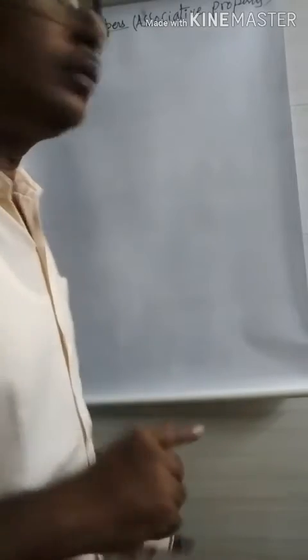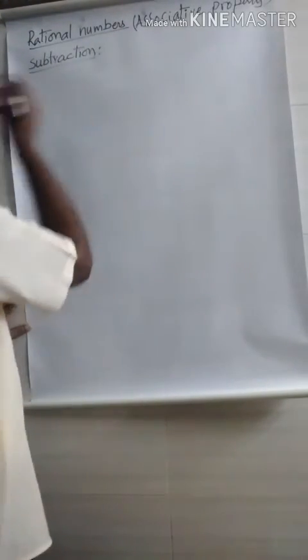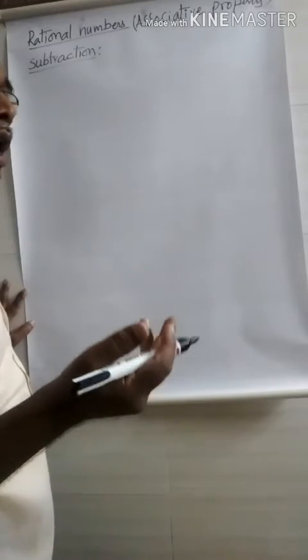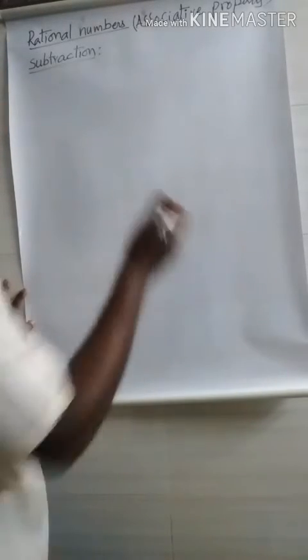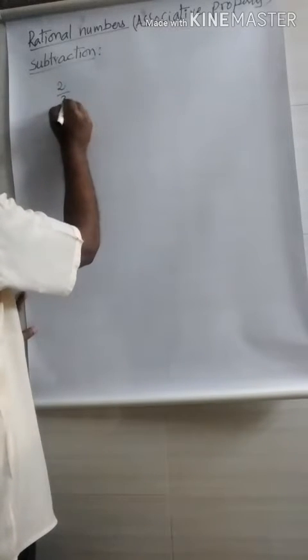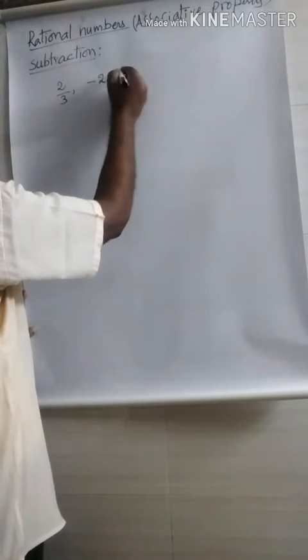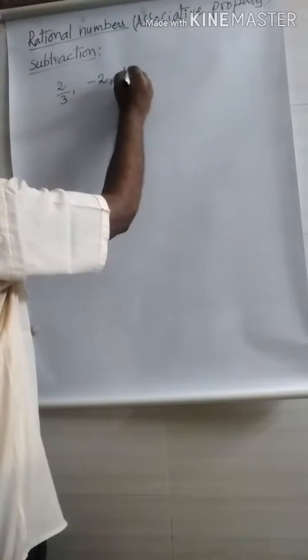Now we check the associative property under subtraction. Here I take three rational numbers. You may take the previous three, or you may take any three. Hence I take 2 by 3 and minus 2 and 4 by 5.